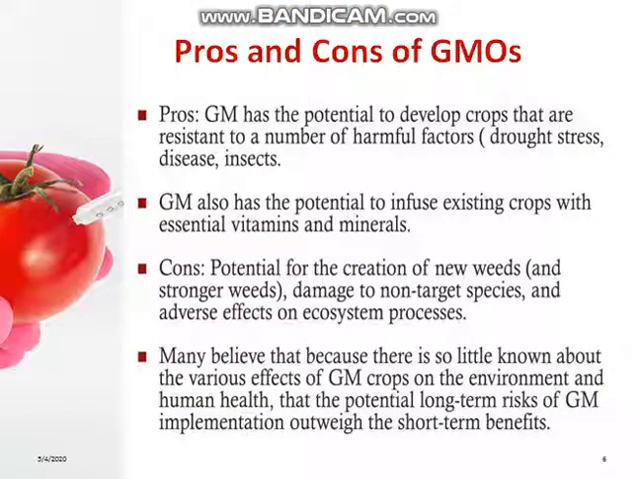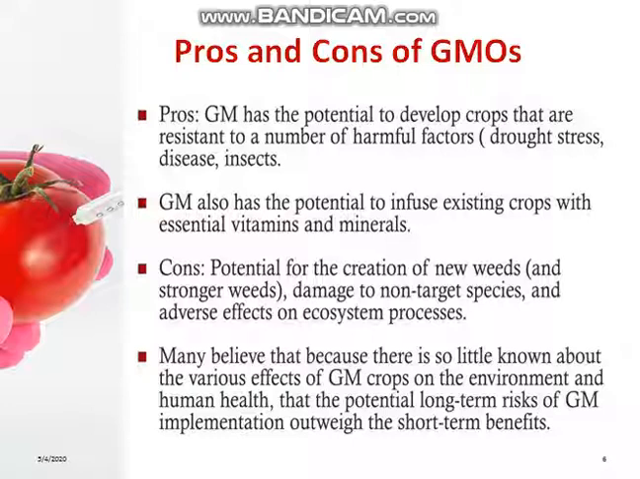Pros and cons of GMOs. In other words, advantages and disadvantages. Pros: GM has the potential to develop crops that are resistant to a number of harmful factors, such as drought stress, disease, and insects. GM also has the potential to infuse existing crops with essential vitamins and minerals.